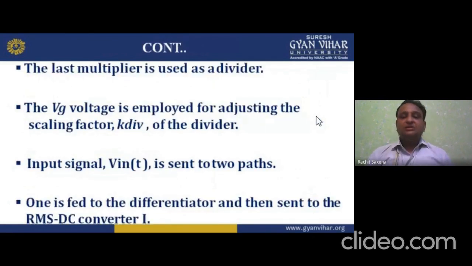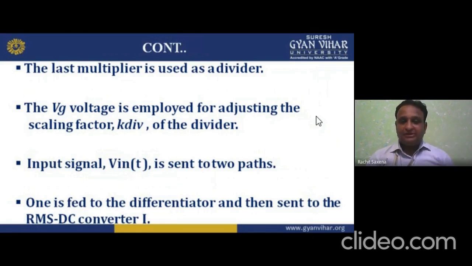Now, the last multiplier is used as a divider. The VG voltage is employed for adjusting the scaling factor KDIV of the divider. The input signal Vin(t) is sent to two paths. One is fed to the differentiator and then sent to the RMS DC converter.